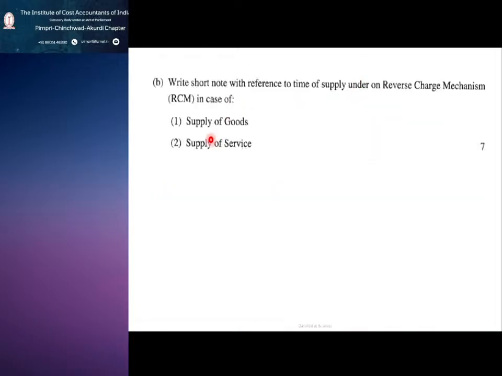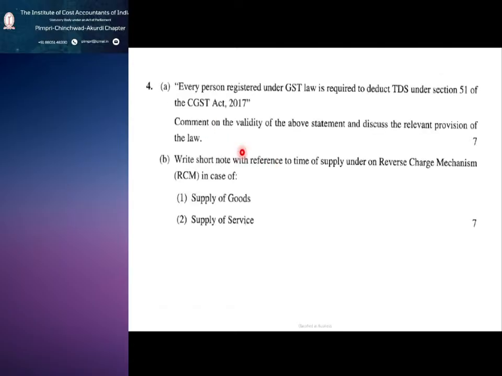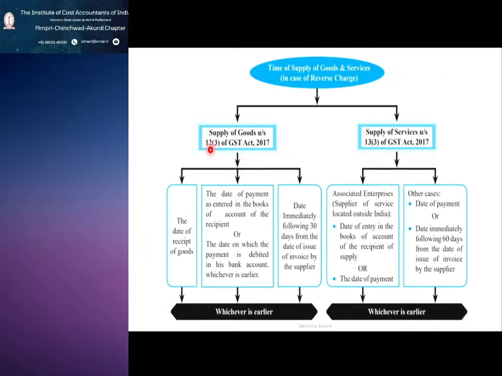Both we need to mention, supply of goods and supply of services. Section 12 is supply of goods, 13 is supply of services. Section 12 subsection 3, and section 13 subsection 3. What you need to remember here are the 3 items, whichever is earlier.